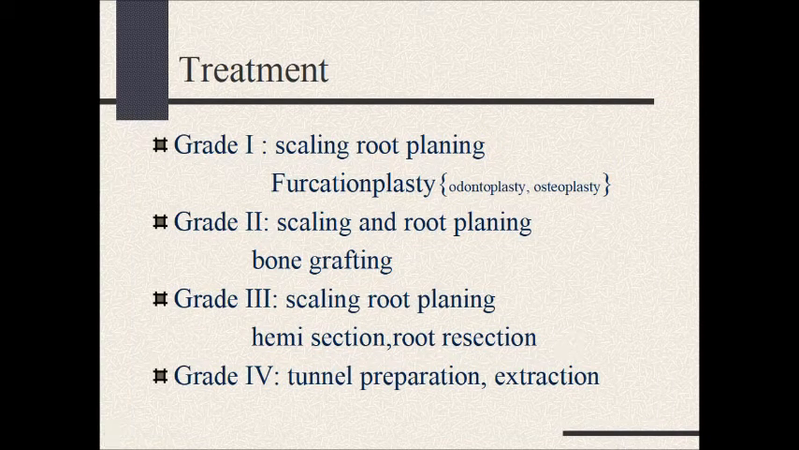Treatment. In grade 1, scaling and root planing, furcation plasty, that is odontoplasty and osteoplasty, will be done. Grade 2, scaling and root planing followed by bone grafting of the defect. In grade 3, after scaling and root planing, hemisection or root resection might be done depending upon the case. And lastly, grade 4, tunnel preparation and extraction of hopeless teeth.